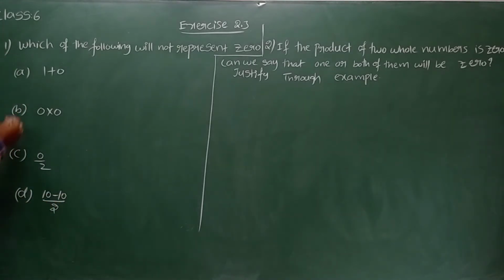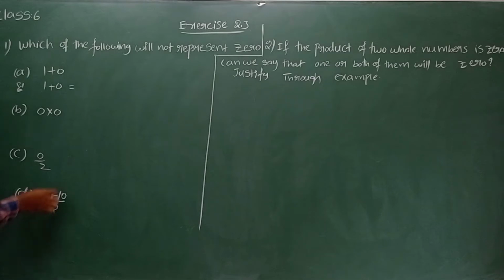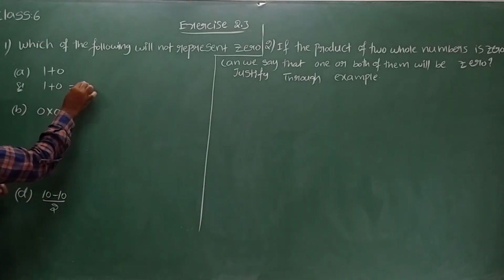First one, 1 plus 0 is equal to. Children, can anybody tell me, what is 1 plus 0? For any whole number, by adding 0 we get the number itself. 1 plus 0 is equal to 1.